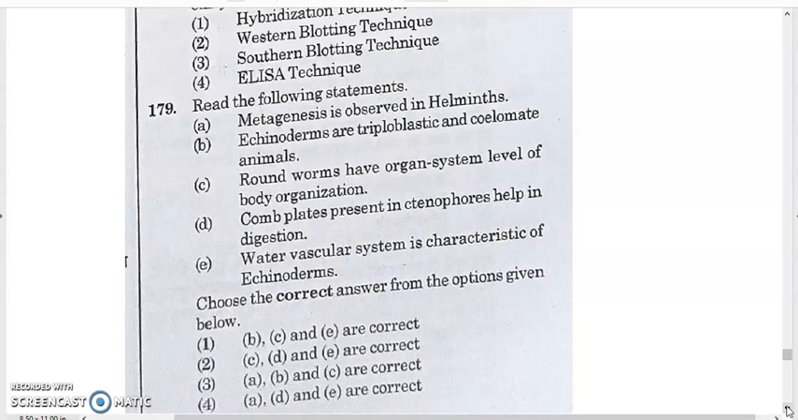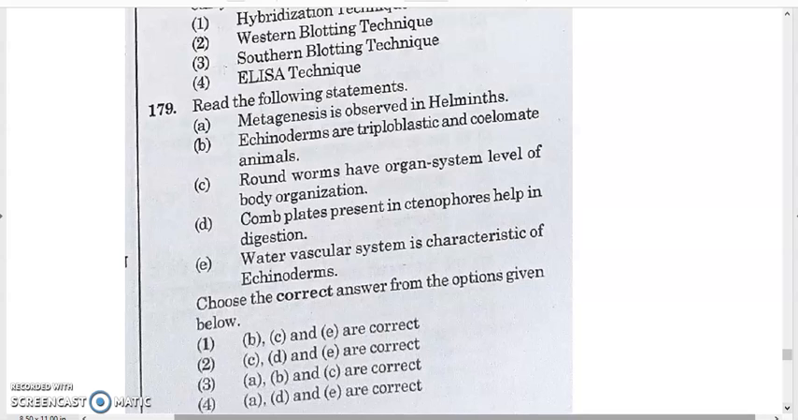Now 179, read the following statement. Metagenesis is observed in helminths. Metagenesis, we know, is one of the methods called alternation of generation, where from twin to twin, actually medusa and polyp both are twin. This is a Cnidarian condition where medusa changes to polyp and polyp changes to medusa, and both are diploid. So diploid to diploid change, these are known as metagenesis, and it's observed basically in the Cnidarians group, so it's a wrong statement. So option 1 is wrong, A is wrong.